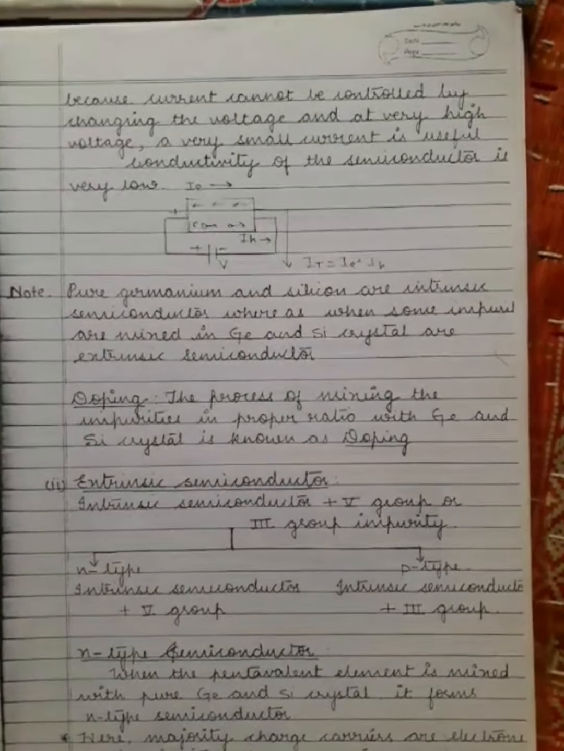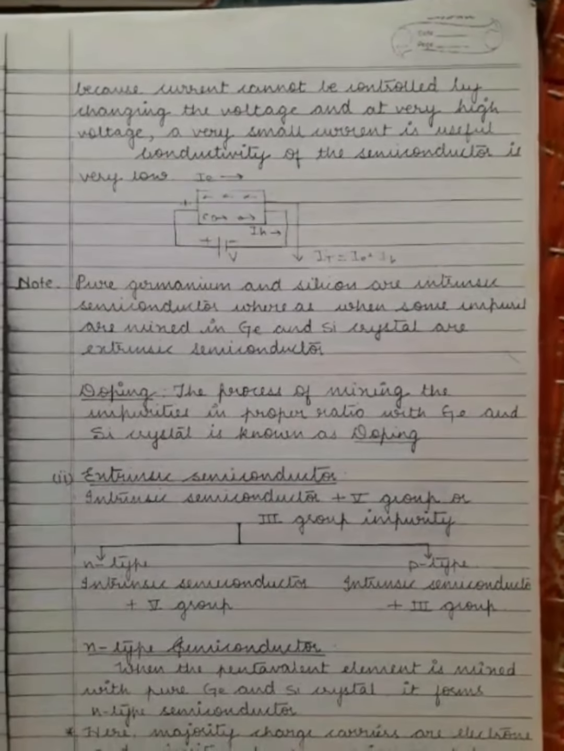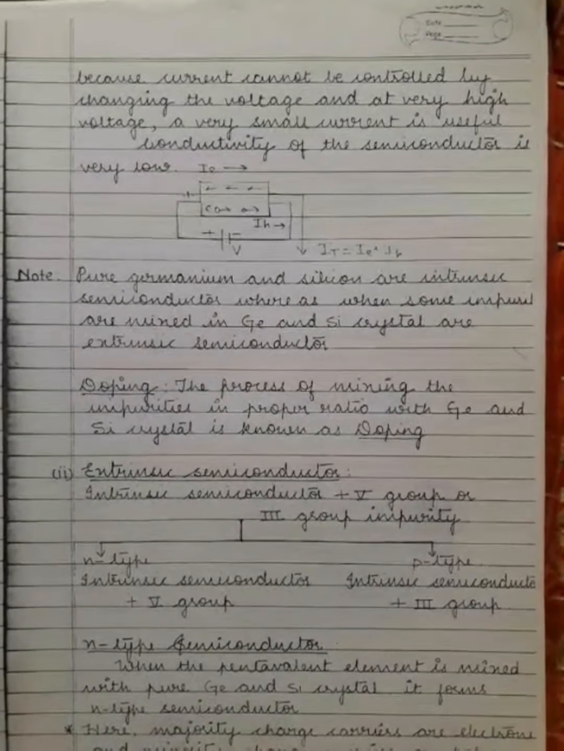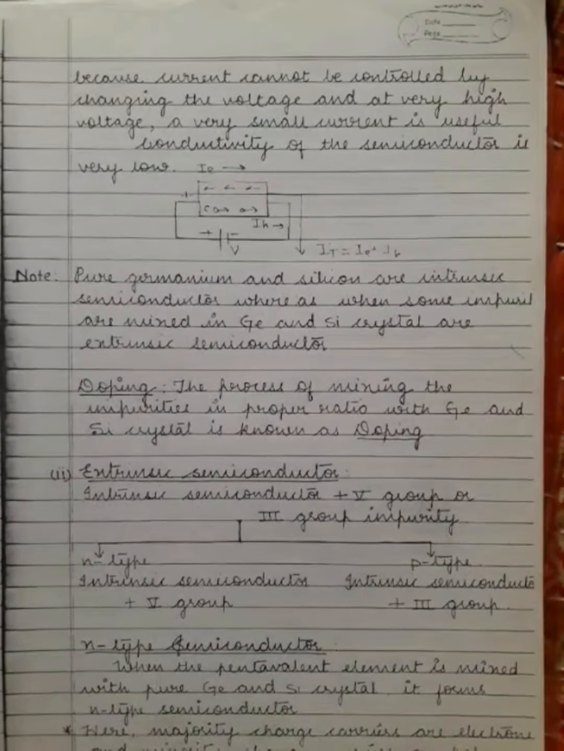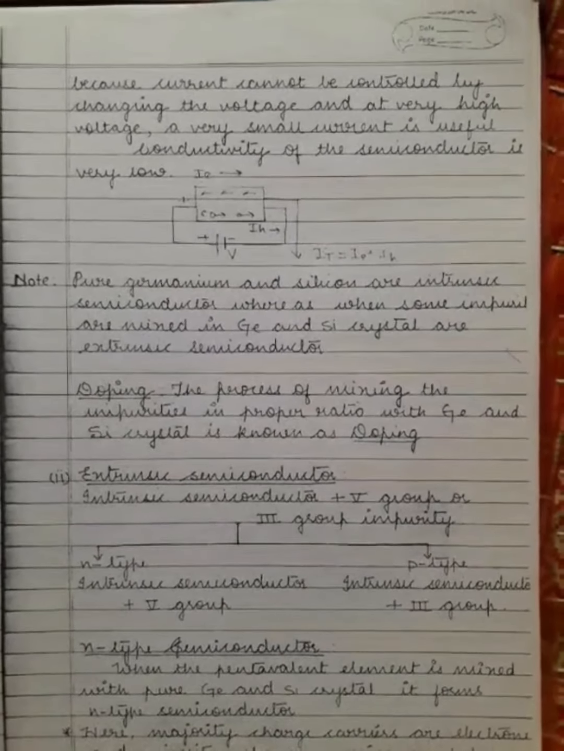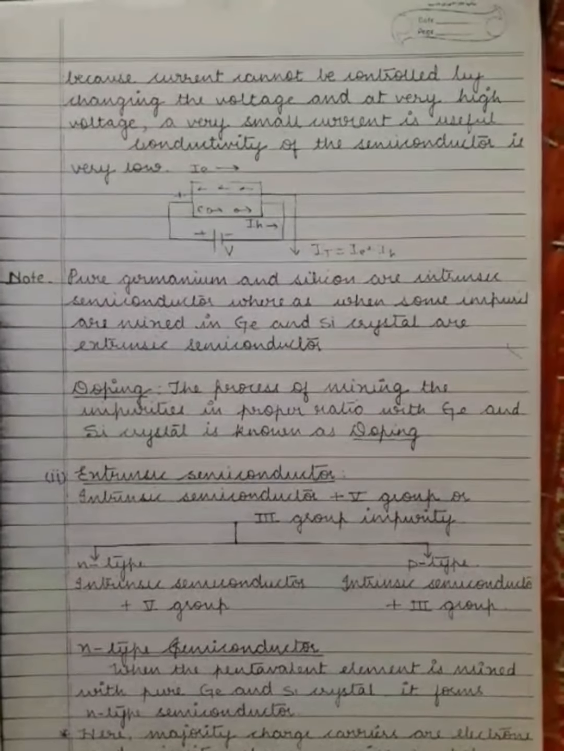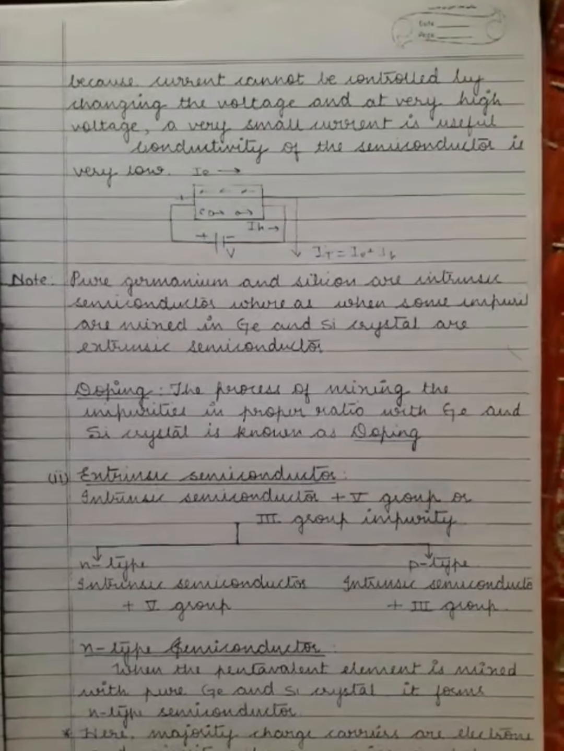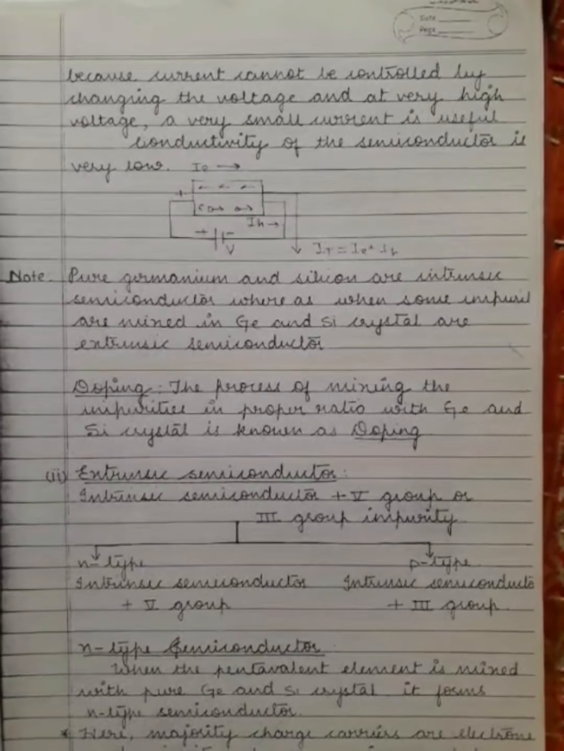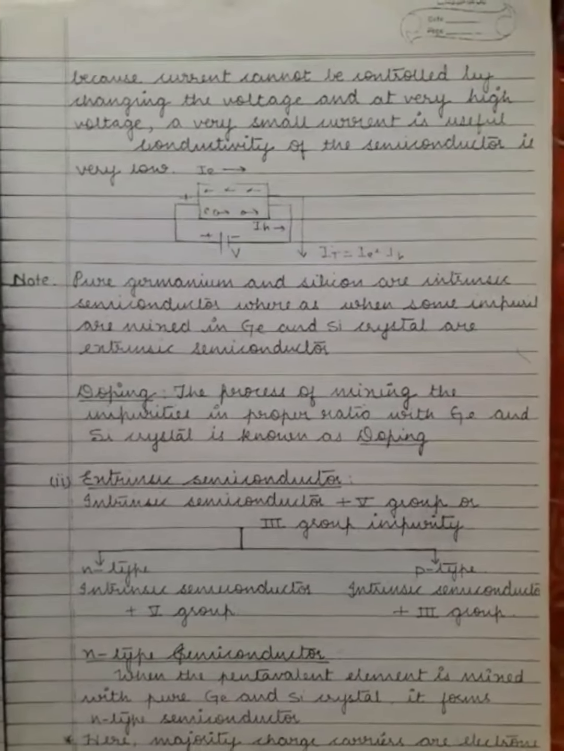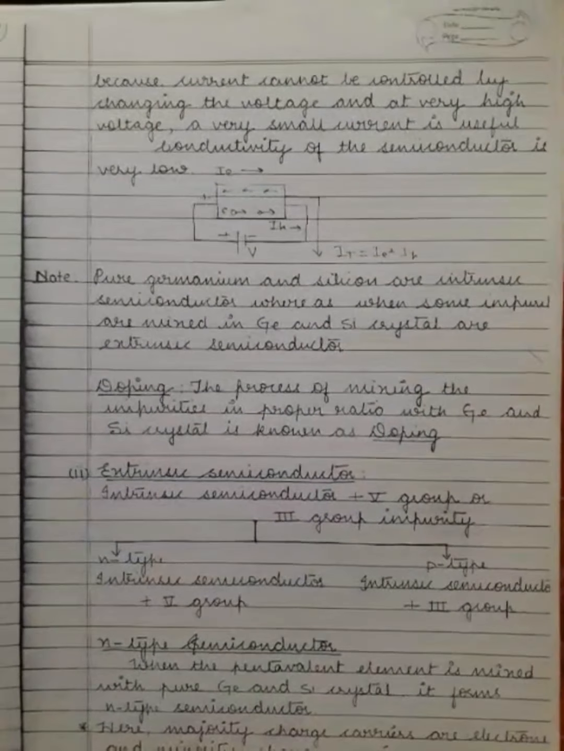Pure germanium and silicon are intrinsic semiconductors, whereas when some impurities are mixed into germanium and silicon crystal, they are extrinsic semiconductors. Doping. Do you know about doping? Doping is the process of mixing impurities in the proper ratio with germanium and silicon crystal.